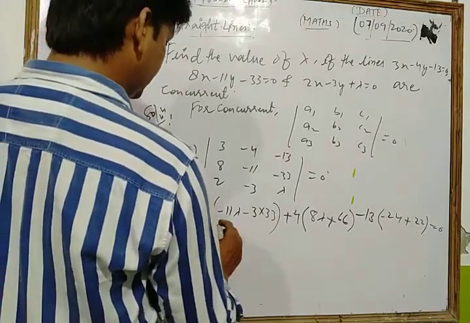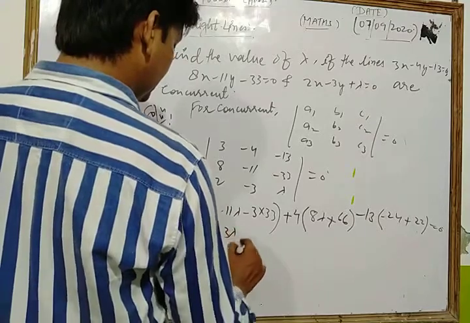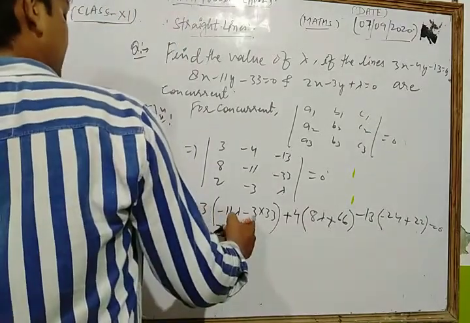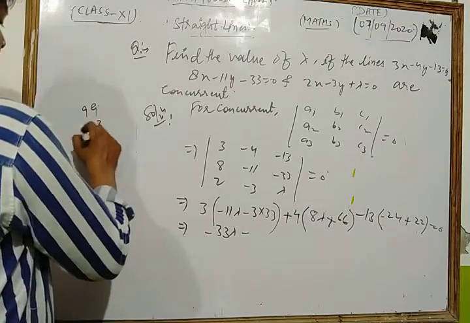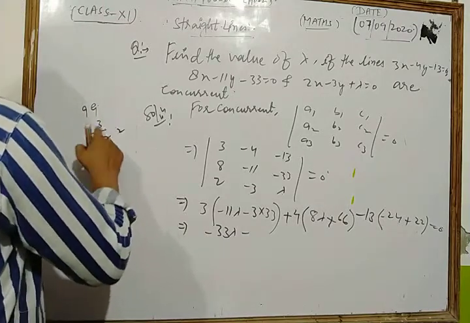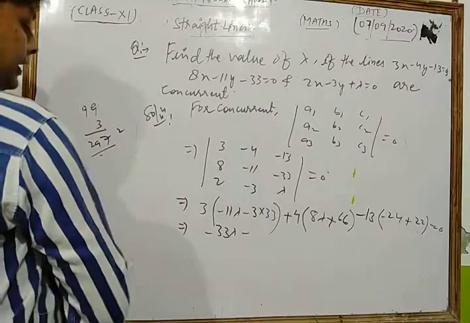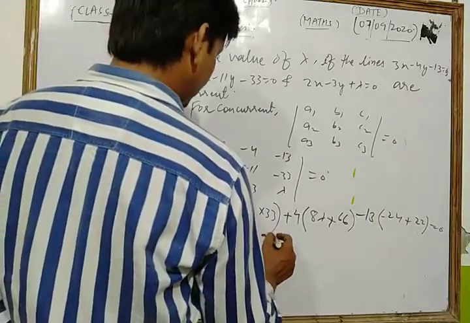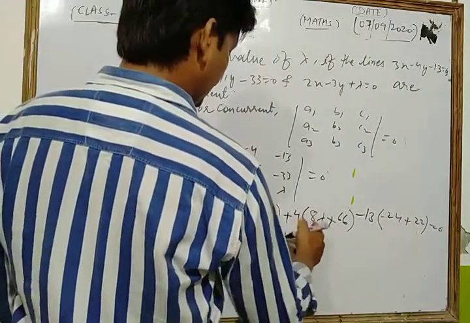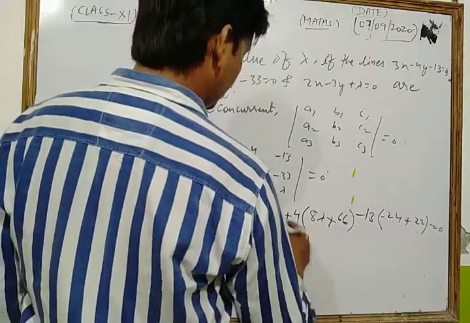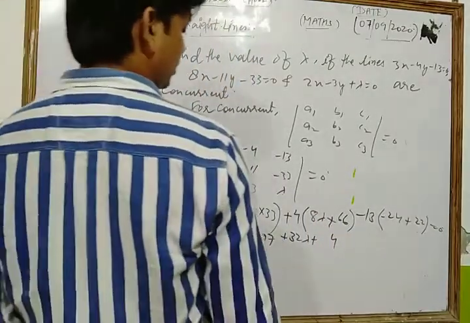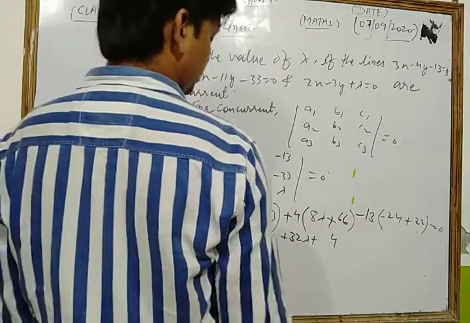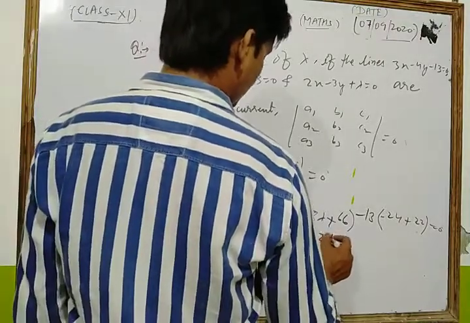Now we simplify them, we multiply them, so minus 11 3s are 33 lambda, minus 3 3s are 9, 9 multiplied by 33 is 297, plus 8 4s are 32 lambda, plus 264.